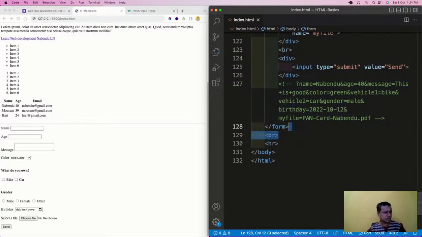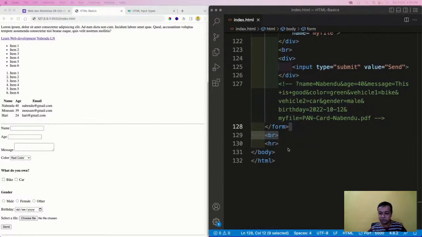So I'll comment this out so that it is not shown. Okay, we are coming to an end of your HTML. Soon we'll start with CSS. But as I told, CSS is not complete. HTML we are teaching completely. CSS and JavaScript will just touch the surface, because we have 4 hour classes on CSS. In fact, we have 8 hour classes on JavaScript on our channel, which happens on the weekdays.